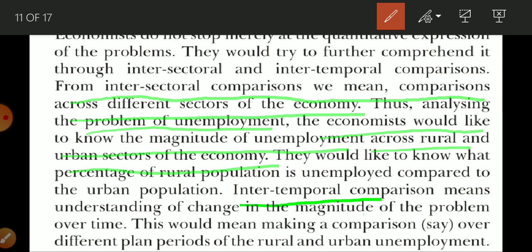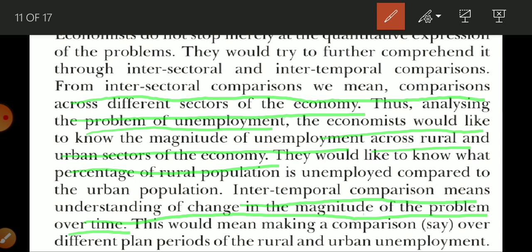Intertemporal comparison means understanding the change in magnitude of the problem over time. Whenever we discuss a problem and the changes that come over a period of time, it is considered an intertemporal comparison.